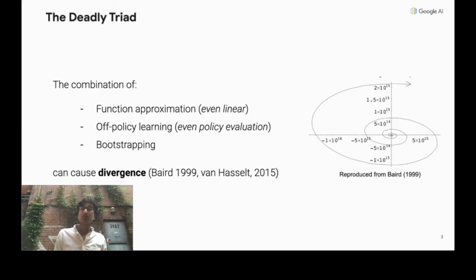And this is something we've known for a long time, that when we combine these three components, function approximation, off-policy learning, and bootstrapping, the deadly triad, so to speak, there are no guarantees of convergence. And in fact, in many cases, as a famous example from Baird shows on the right, the parameters can even diverge to infinity. It's a fundamental issue in RL theory, and it happens even in the most basic setting, with policy evaluation and with linear function approximation.